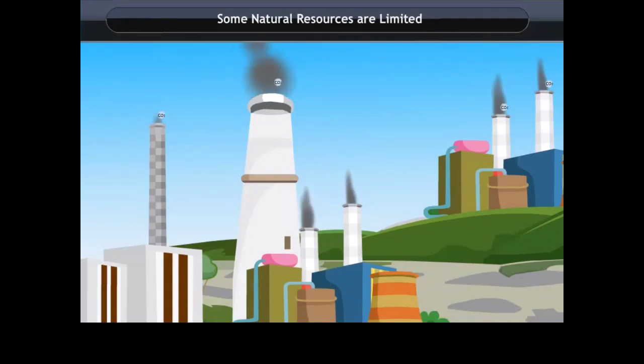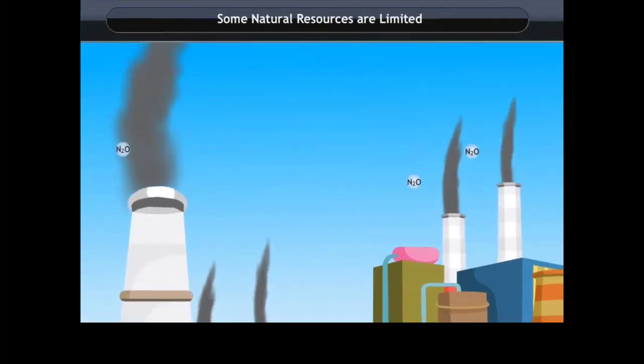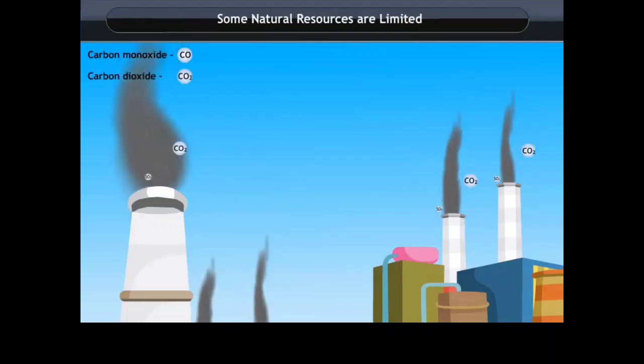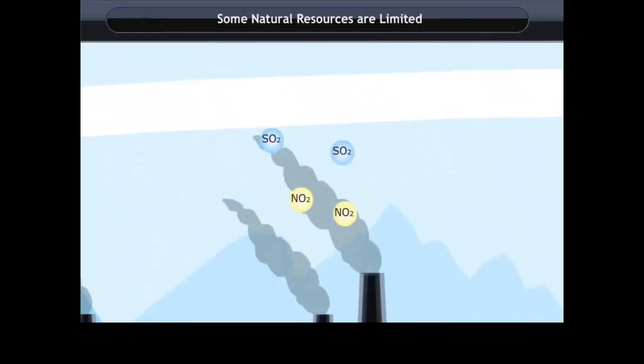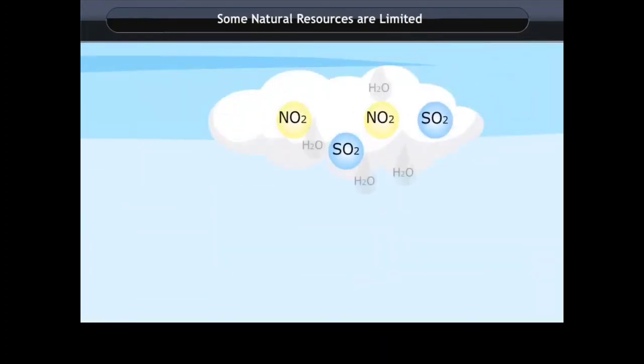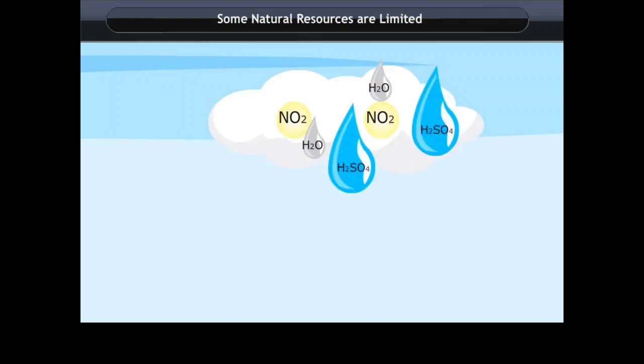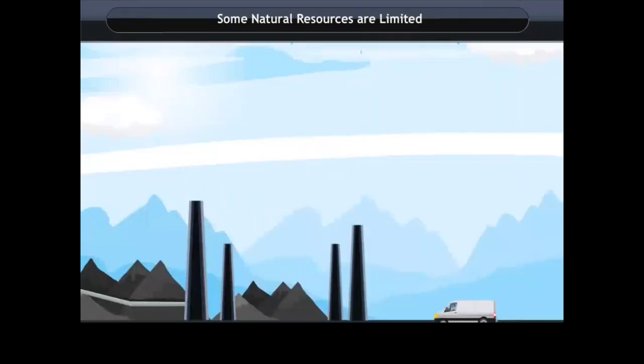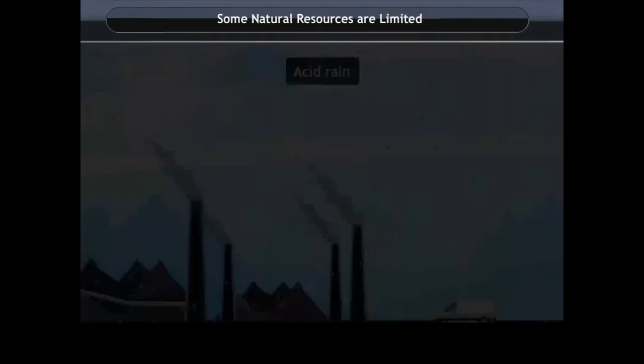The burning or combustion of fossil fuels produces large amounts of energy, but it also produces polluting gases such as carbon monoxide, carbon dioxide, sulfur dioxide, oxides of nitrogen, and invisible solid particulates, also called sooty particles, which cause air pollution in the form of acid rain. These gases are also linked to global warming.